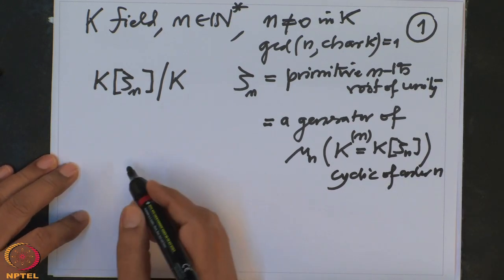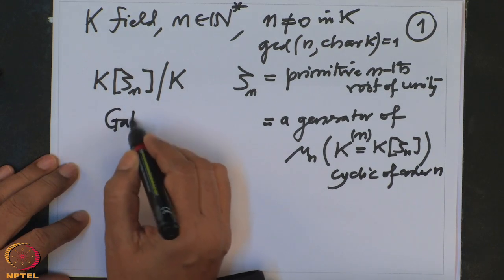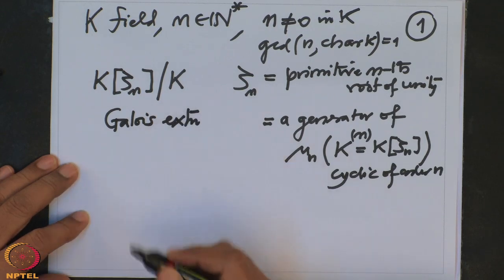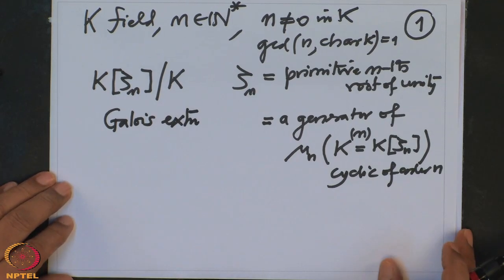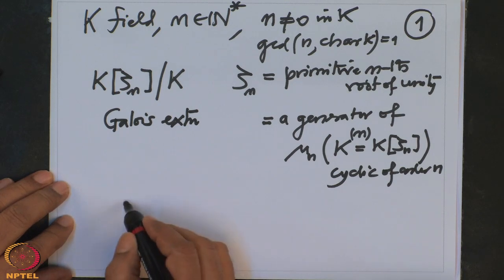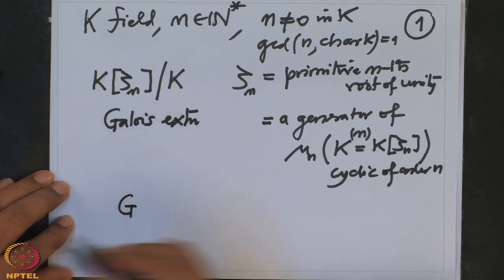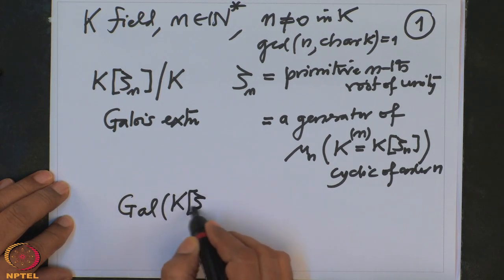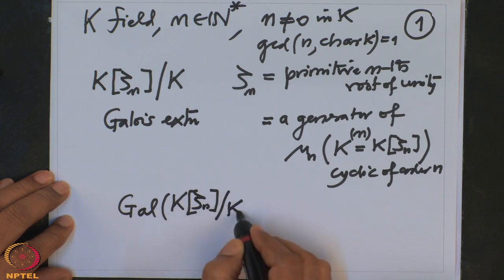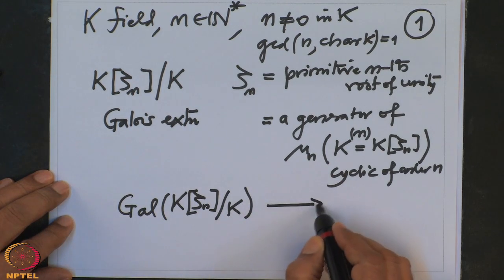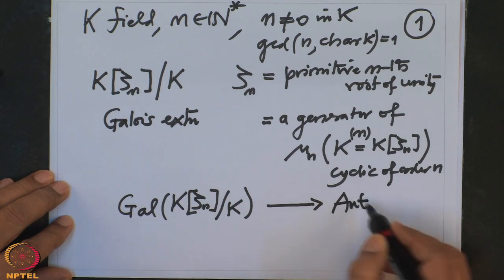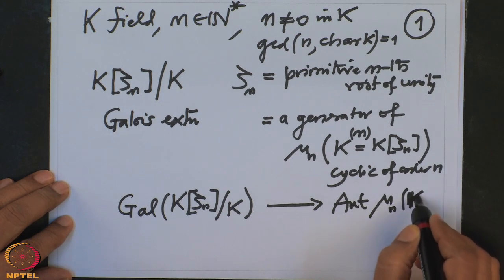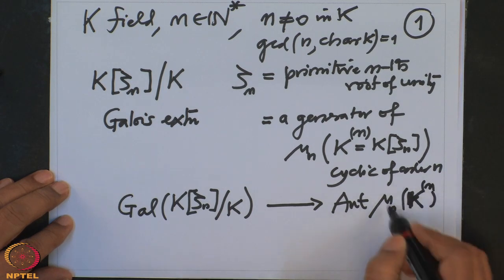And we have proved that this extension is a Galois extension, and we wanted to find the Galois group of this extension. What we proved in the last two lectures: the Galois group of K(zeta_n) over K maps to the automorphism group of this cyclic group mu_n(K^n), which is a cyclic group of order n.